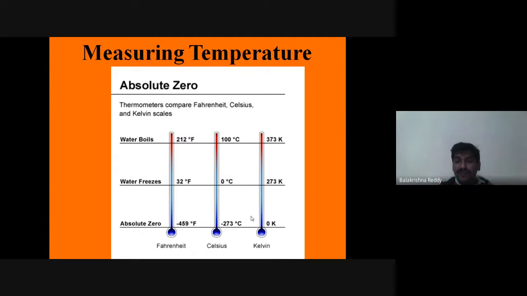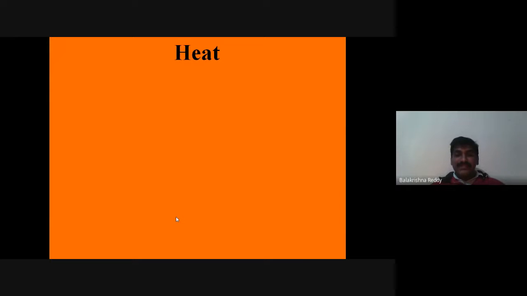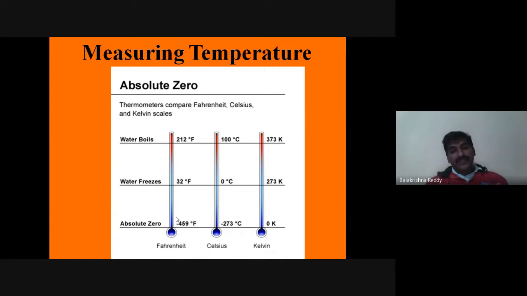If you want 0 Kelvin in the case of water, that is at minus 273. In terms of Fahrenheit, it is minus 459 degrees Fahrenheit. This is the most important comparison to understand. This is all about temperature and temperature scales. We can also convert one scale to another scale by comparing the lengths of one scale to another. There is a formula for that also. We know very well. Thank you.